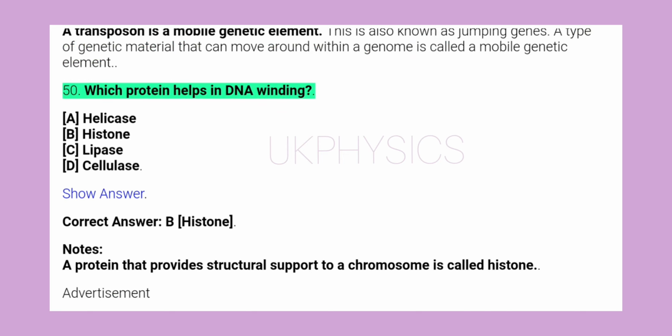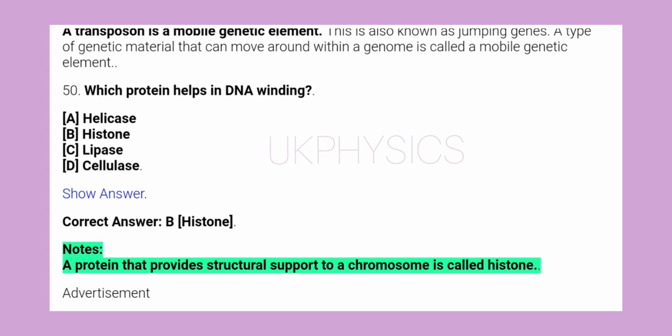50. Which protein helps in DNA winding? A. Helicase, B. Histone, C. Lipase, D. Cellulase. Show answer. Correct answer B. Histone. Notes: a protein that provides structural support to a chromosome is called histone.